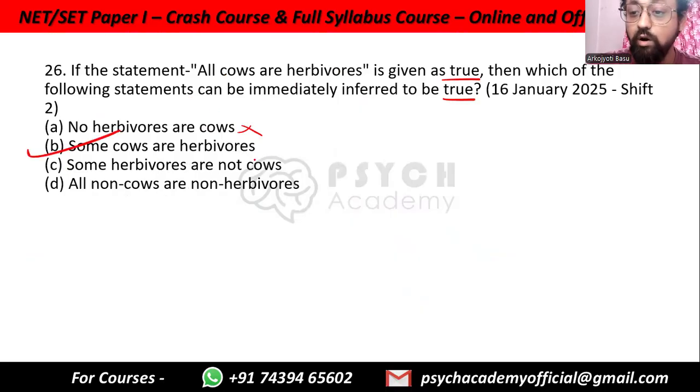Some herbivores are not cows. We don't know. What if herbivores and cows are the same group only? Then all cows are herbivores and all herbivores are cows. So "some herbivores are not cows" may not work. We don't know that. All non-cows are non-herbivores. We also don't know that. It basically means that every herbivore is a cow only, which we do not know. So only option B.